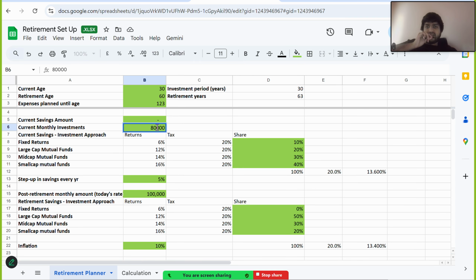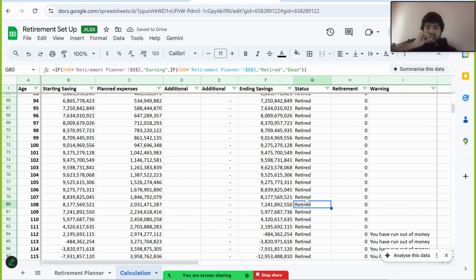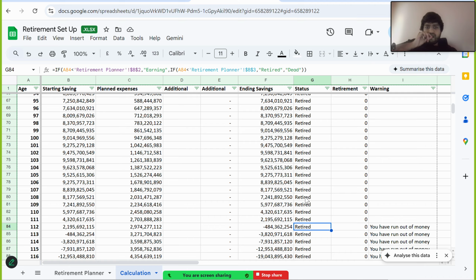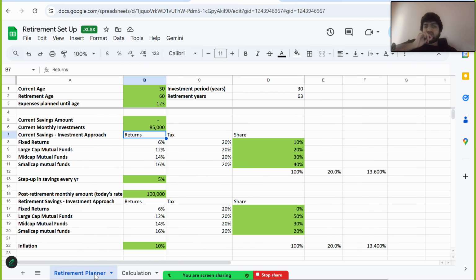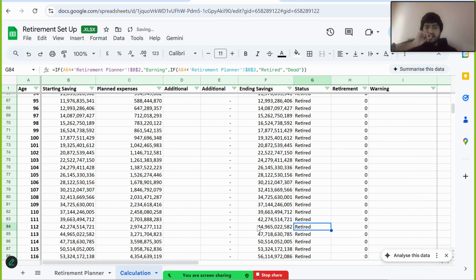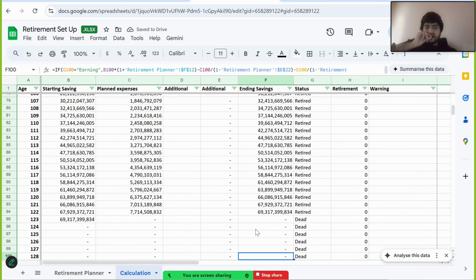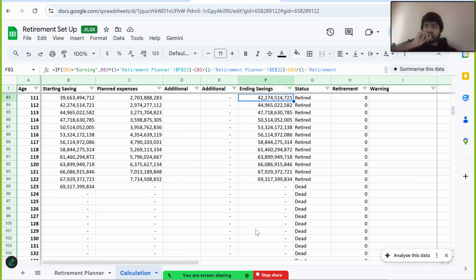Now you have to increase the amount again. Let's do maybe 85,000. With 85,000 you have till 102 years. Let's make it about 95,000. Yeah, you don't run out of money.